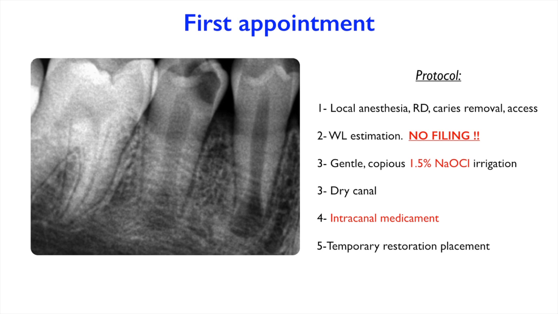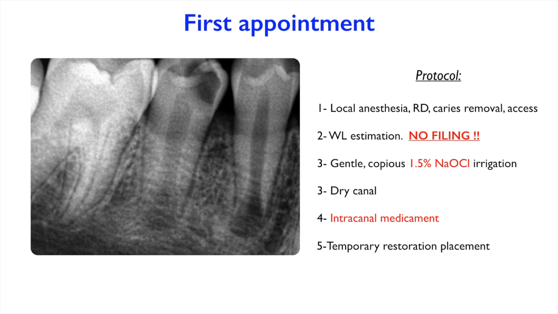So in terms of a clinical protocol, the American Association of Endodontists has published a lot of recommendations and guidelines, and it's divided into two appointments. The first appointment, of course, after the clinical exam and diagnosis, and after filling the informed consent, you need to make sure that the patient is very well anesthetized locally. After installation of rubber dam, caries is removed, and the access into the root canal system is made.